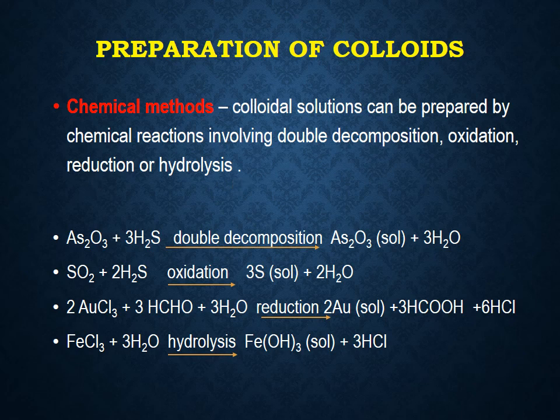Examples: arsenic oxide reacts with hydrogen sulfide, undergoes double decomposition and forms arsenic sulfide colloid. The next example is the reaction of sulfur dioxide plus hydrogen sulfide, which undergoes oxidation and forms sulfur sol. Go through the next two examples and understand them. So these are the chemical methods for preparation of colloids.